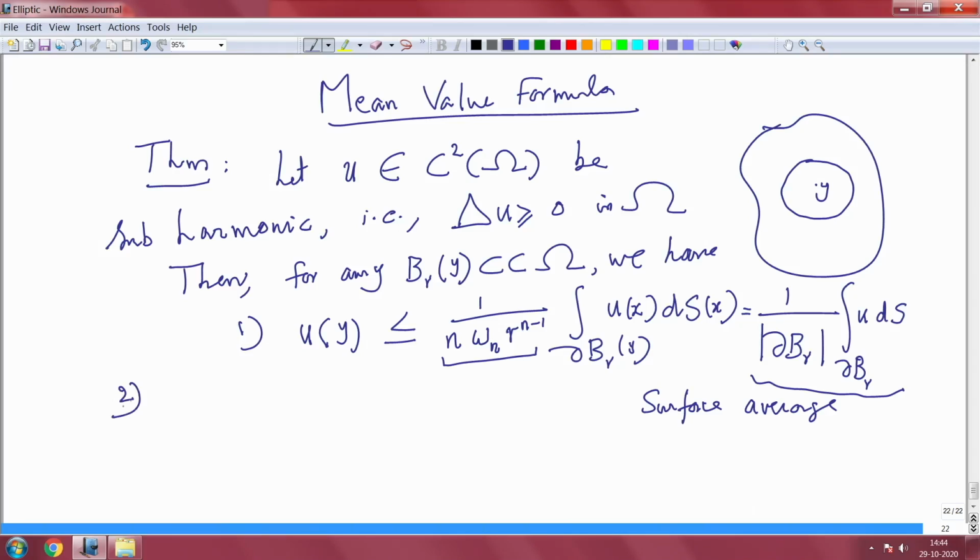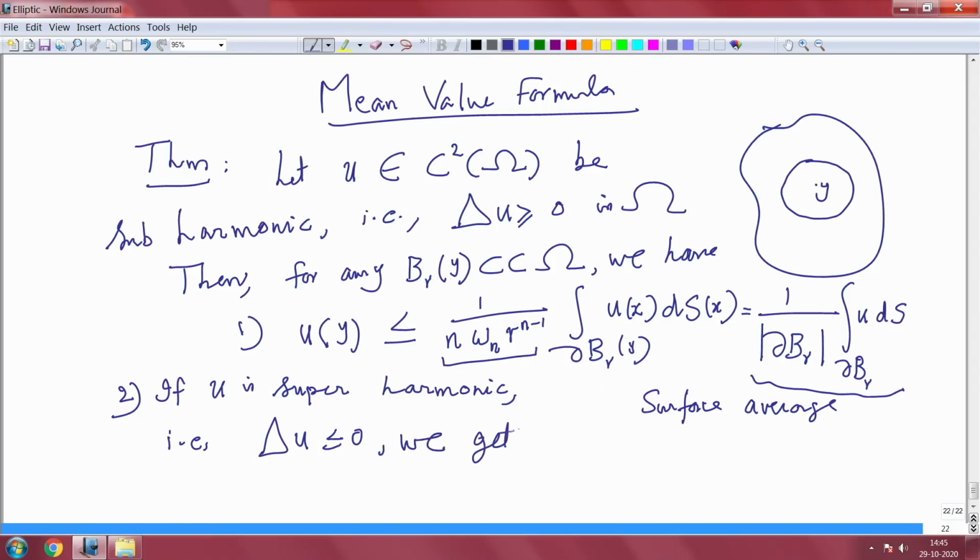2. If u is super-harmonic, that is equivalent to saying that minus u is sub-harmonic. So, you get the reverse inequality. Super-harmonic, that is Laplacian of u less than or equal to 0, we get the reverse inequality.